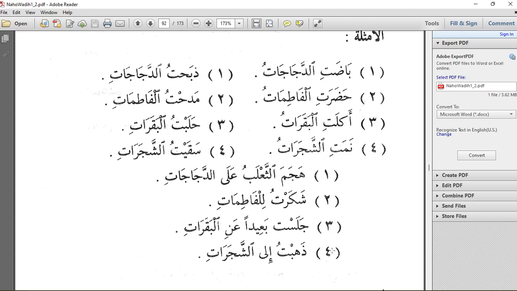Then the last one we have dhahabtu ila shajarat. I went to the trees, I moved towards the trees. So the kasra here also is indicating that shajarat is in jarru state because the word is coming after harfu jar. So dhamma on jamu muannath salim is showing rafu state.